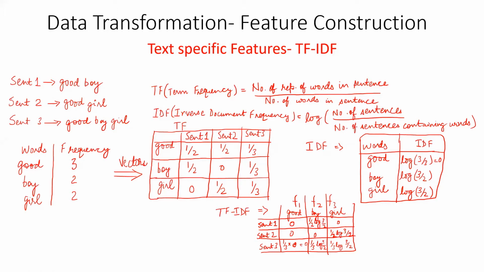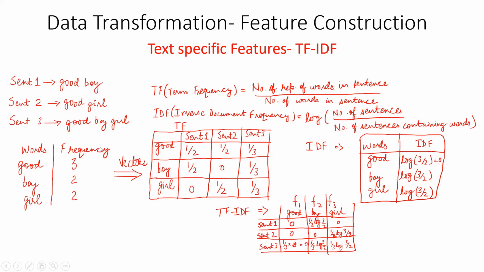In this you will again have a frequency table for each word. You will be converting them into vectors, and for converting into vectors you will be generating two types of vectors. One will be TF, the other will be IDF. TF means term frequency, and IDF means inverse document frequency. The term frequency has a formula: number of repetitions of a word in a sentence divided by the number of words in the sentence. So let's look at this TF table.